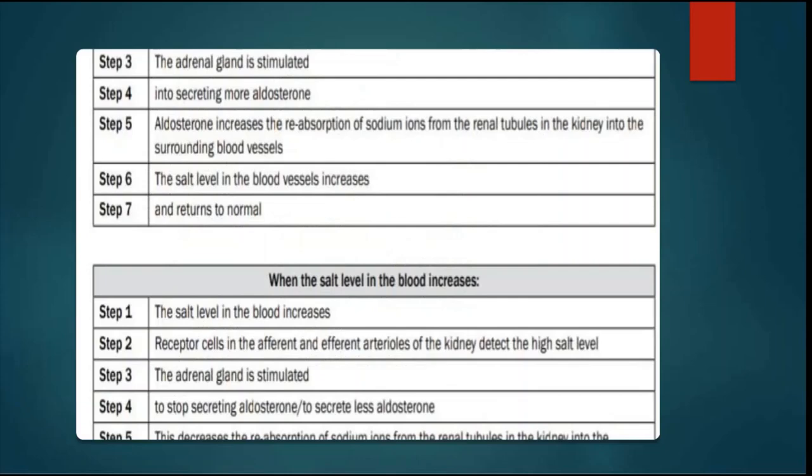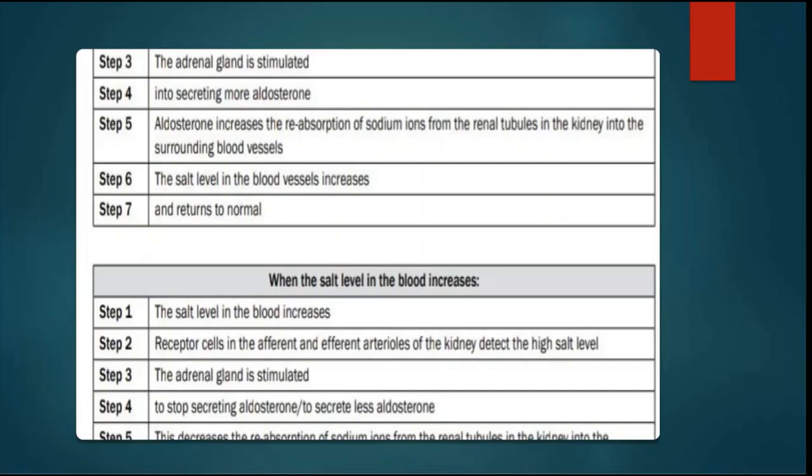Now let's look at what happens when the salt level in the blood decreases. The receptor cells in the afferent and the efferent arterioles of the kidney detect the low salt level. The adrenal gland is stimulated into secreting more aldosterone. Aldosterone increases the reabsorption of sodium ions from the renal tubules of the kidney into the surrounding blood vessels. The salt level in the blood vessels increases and returns back to normal.